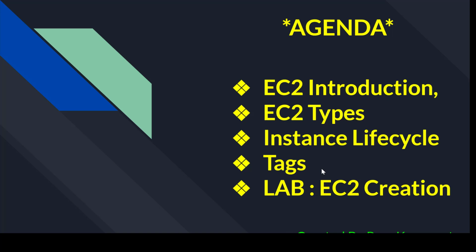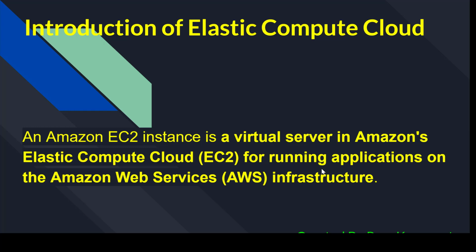So what is EC2, right? An Amazon EC2 instance is just a virtual server which is available in Amazon. Let's suppose you want a server to host your application or your website, then that server is called an EC2 instance in AWS, to run all our infrastructure or applications in the Amazon Web Services infrastructure. So that is just a virtual server available in AWS.